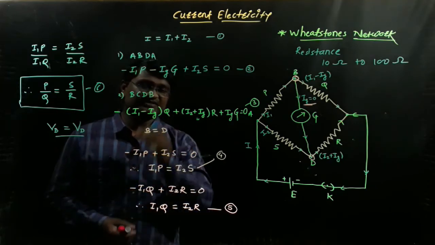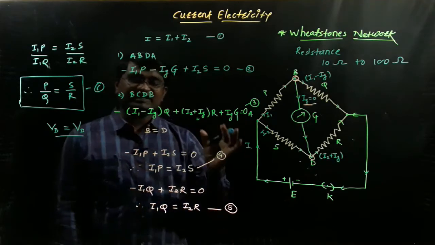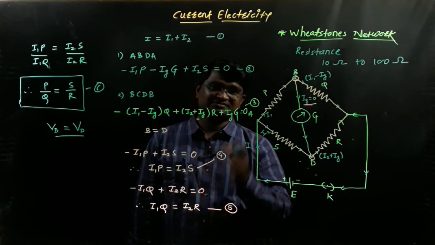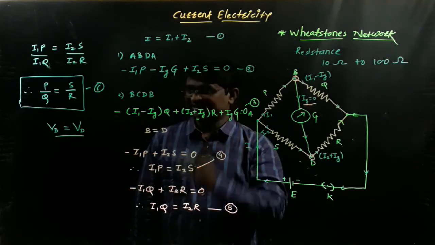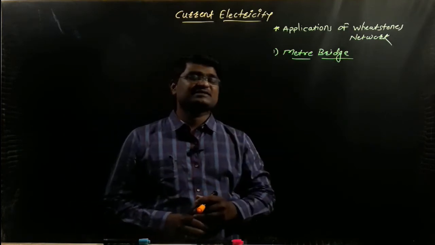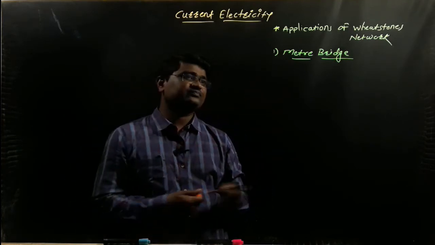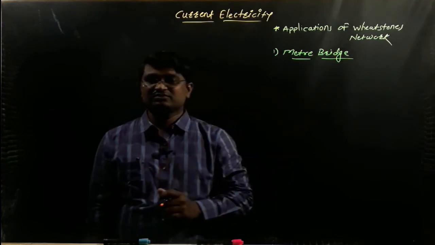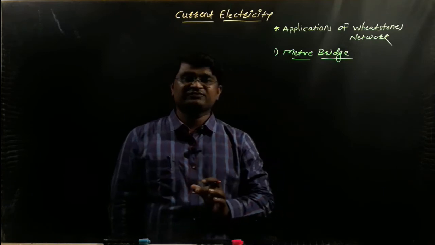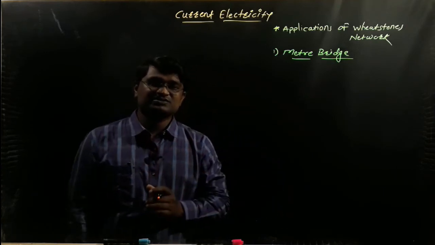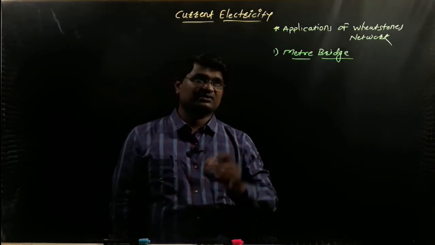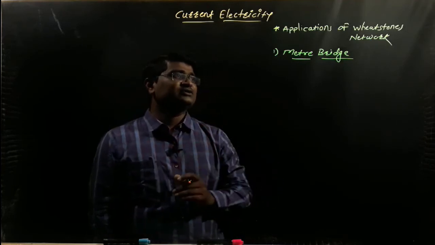Okay, so after the Wheatstone's network, let's discuss the actual applications of Wheatstone's network, and the first application is the meter bridge. So meter bridge is a modification of Wheatstone's network, and with the help of this meter bridge we determine the unknown resistance of the given wire. So what is the actual working of the meter bridge, which is an application of Wheatstone's network?